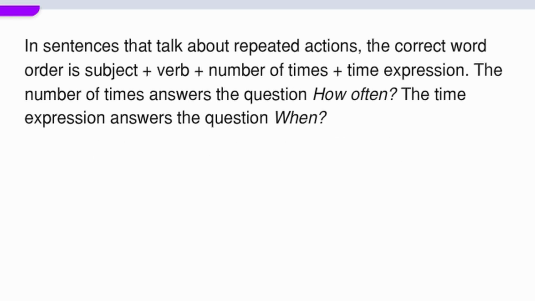In sentences that talk about repeated actions, the correct word order is subject plus verb plus number of times plus time expression. The number of times answers the question, how often? The time expression answers the question, when?